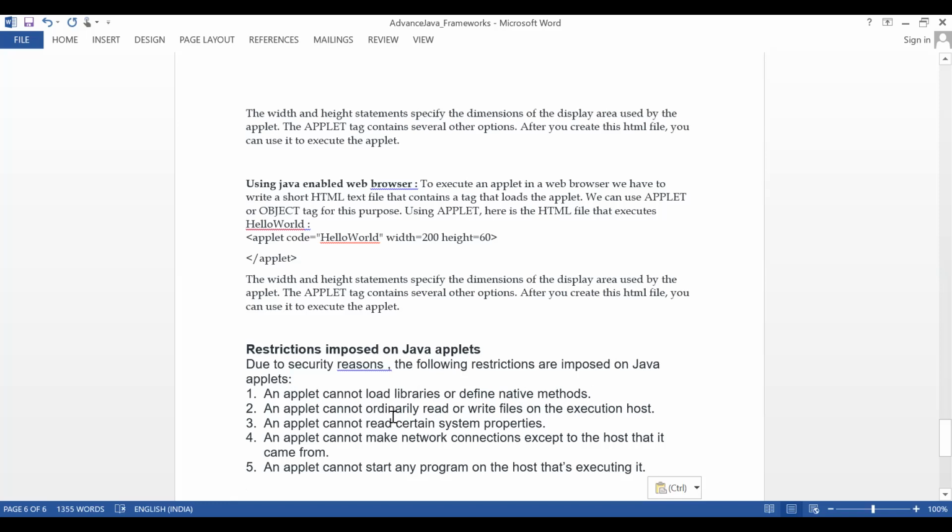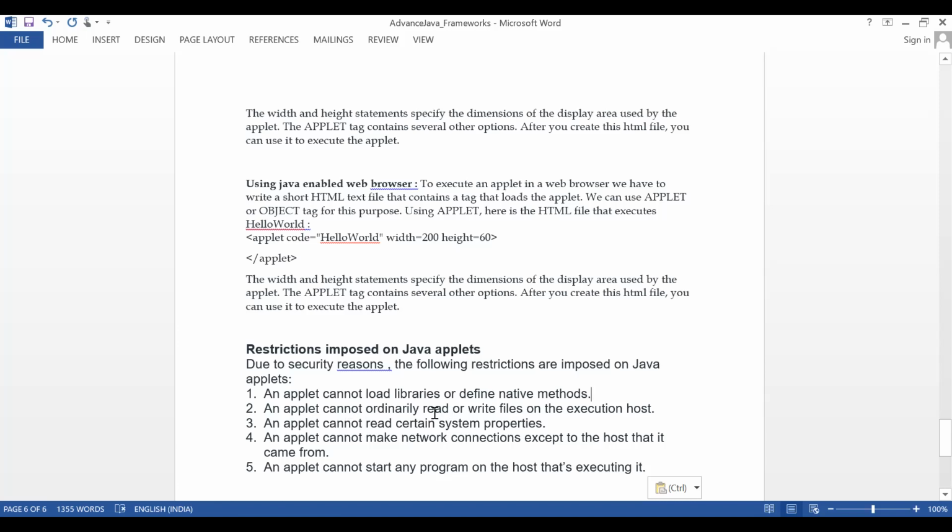It cannot load libraries or define native methods means whatever the native, nothing but the operating system related methods, you cannot handle through the applets.